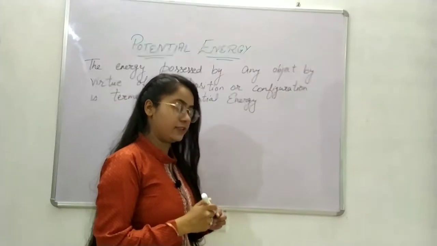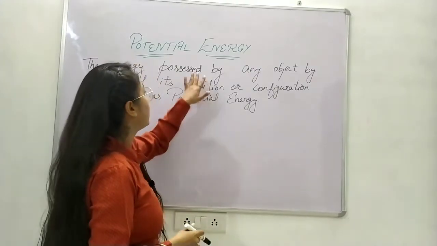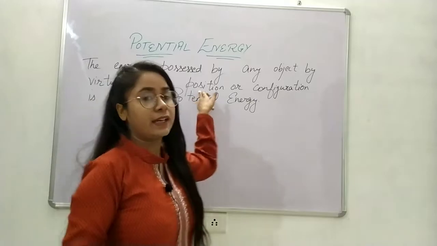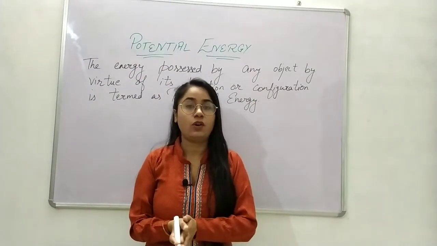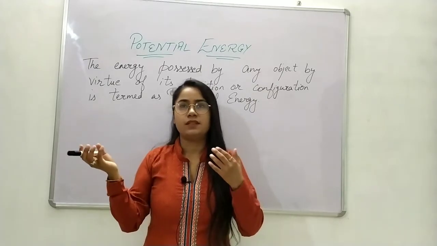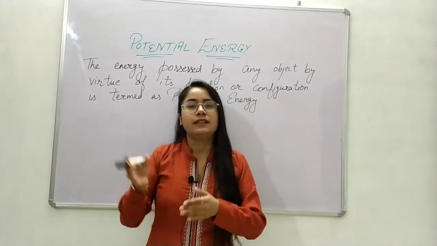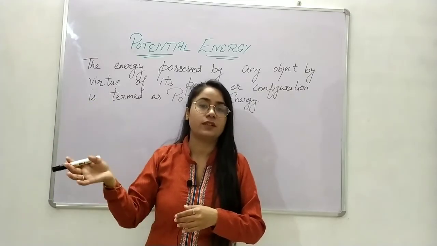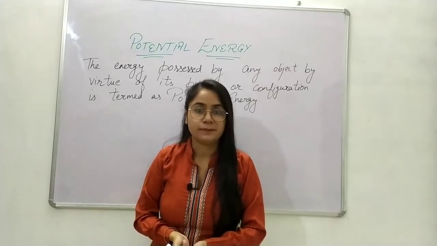Now what is this potential energy? From this definition we can say that potential energy is the energy possessed by any object by virtue of its position. By position they mean, you all would have a clock hanging on the wall, right? You would have a photograph hanging on the wall. The photograph or the clock which is hanging on the wall has some sort of potential energy in it.